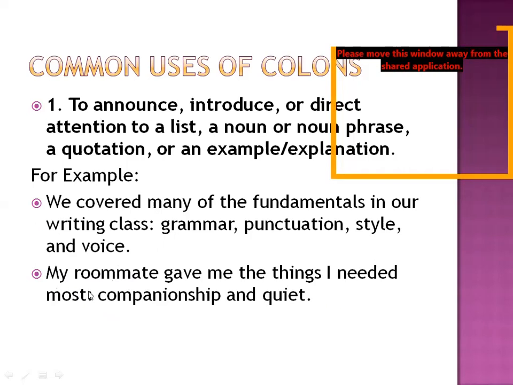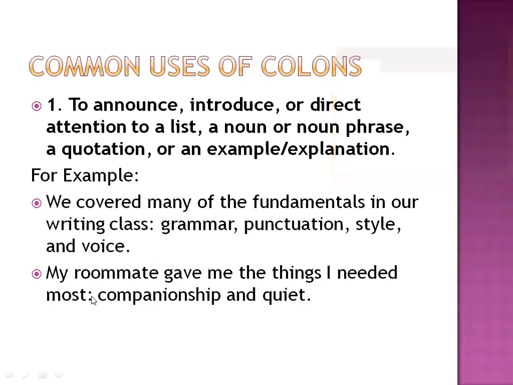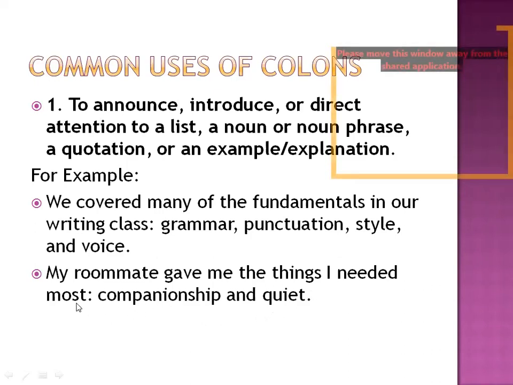The sentence is completed over here, but to elaborate more, to explain it more, to draw some attention, to announce something, to introduce something, we have put a colon, and then we have explained what were those things he needed most. That was companionship and quiet.